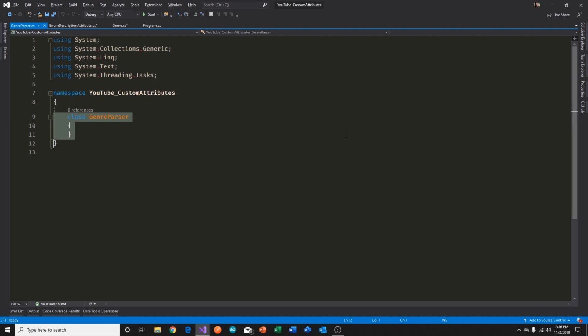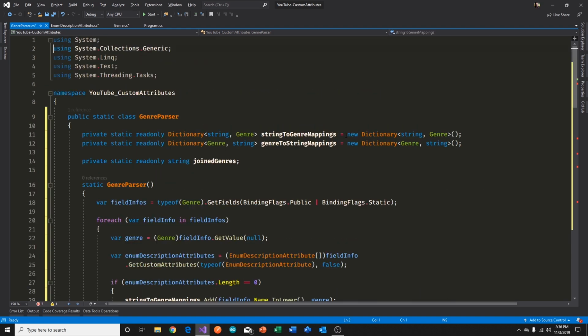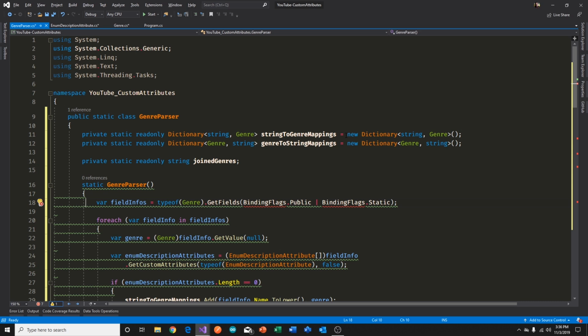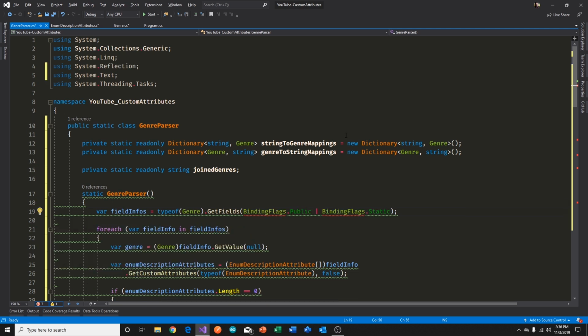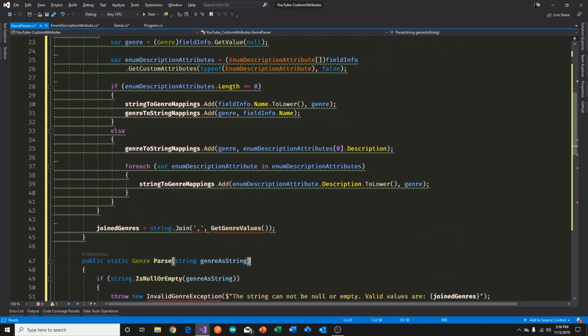Now, all we've got to do is some magic. Let me just fix up this code, and then I'll explain at a high level what this code is doing.